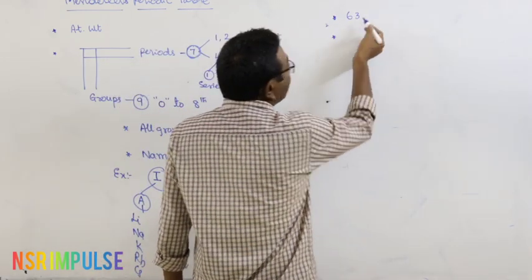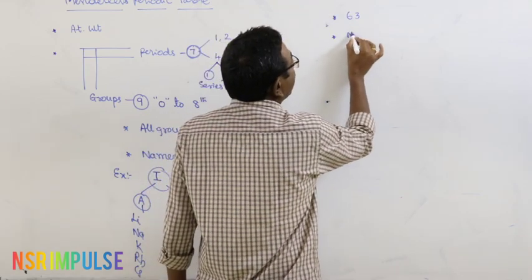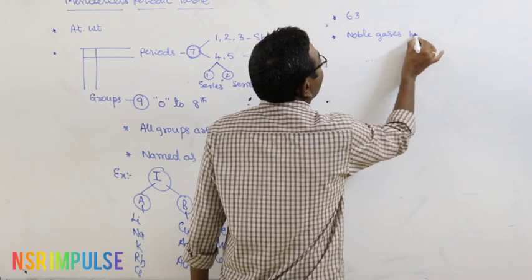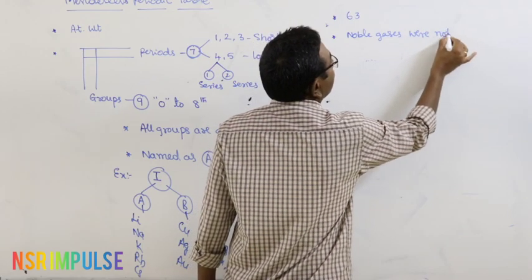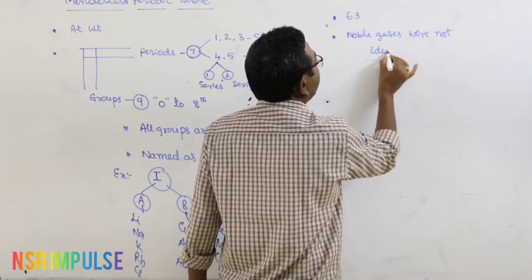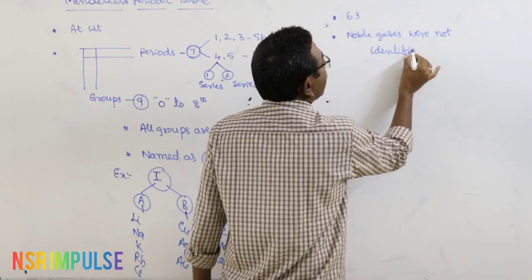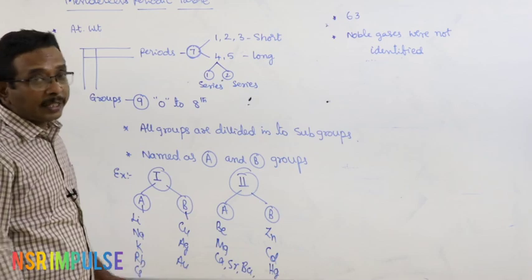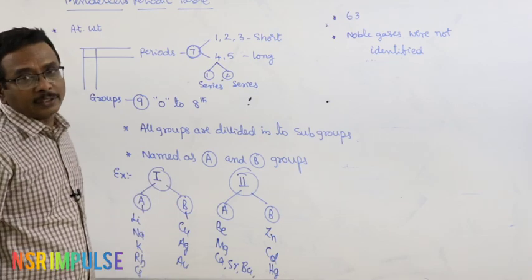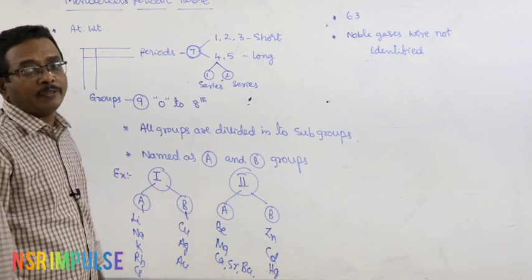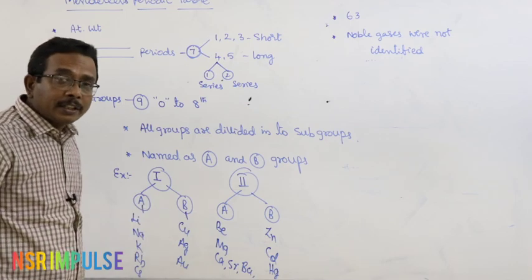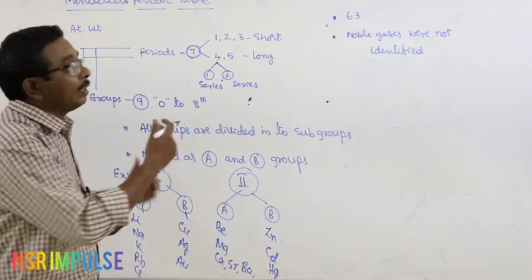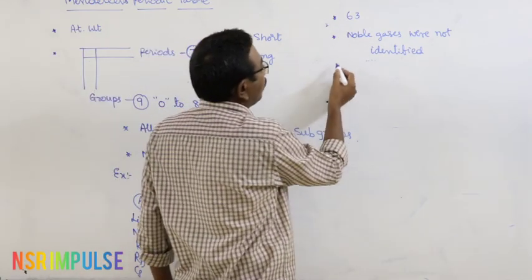And at the time of Mendeleev's classification, noble gases are not identified. At the beginning, noble gases were not discovered. Later on they are discovered by Rayleigh and Ramsay etc. and placed in the Mendeleev's periodic table.